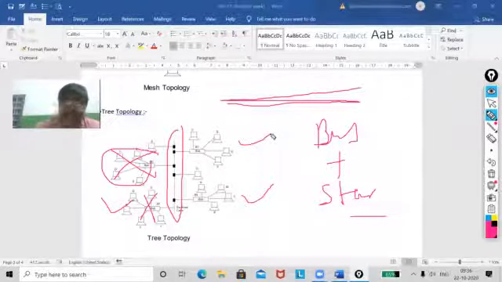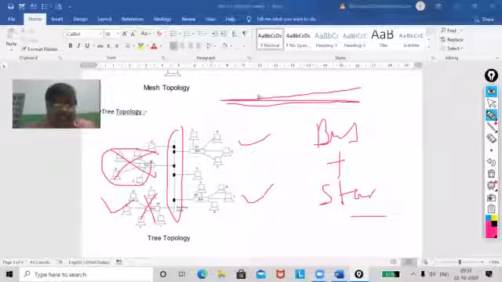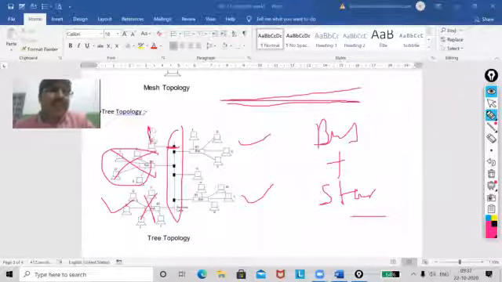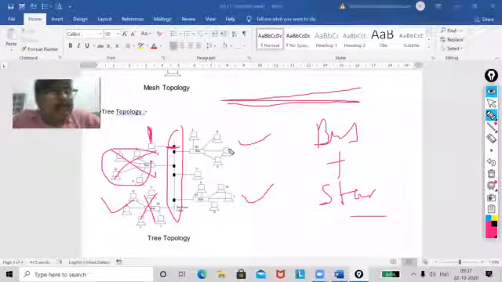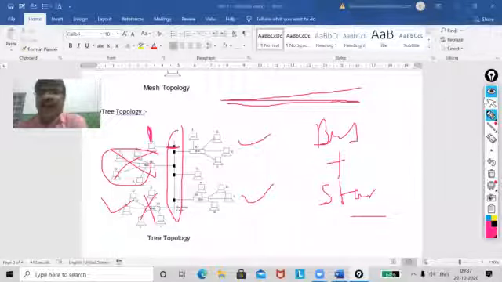Now, the second one is also the main drawback, my dear. If the backbone cable is damaged, what will happen? Your network will be disturbed. Just see, the rat has eaten this cable. What will happen? You are going to transmit your data from this one PC to the other one, and it cannot be transmitted. So this is the main drawback of tree topology. I hope I have discussed all the topics and you have understood.